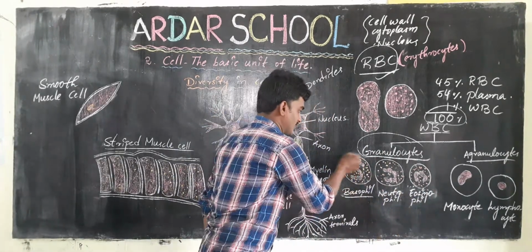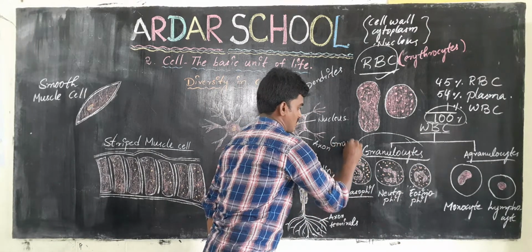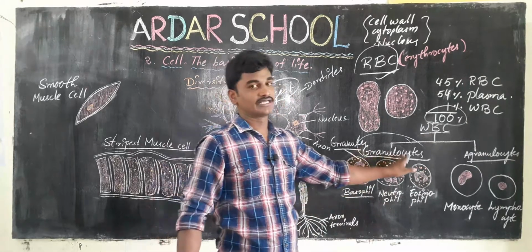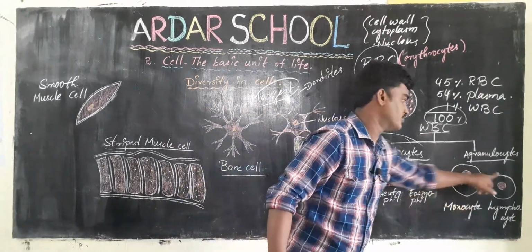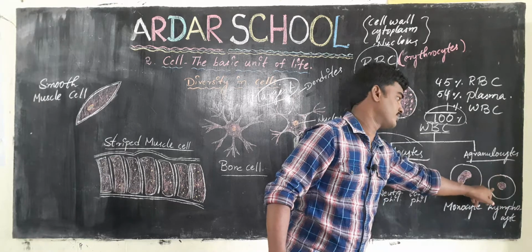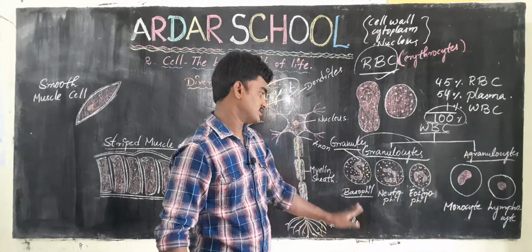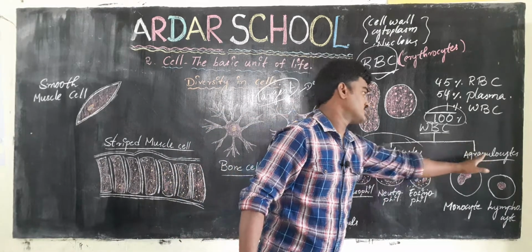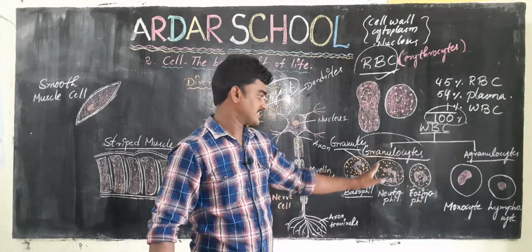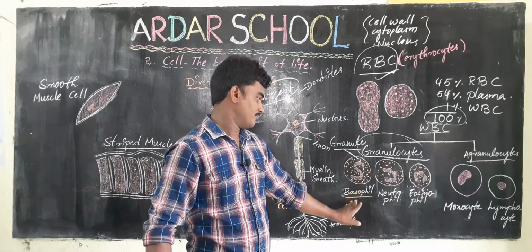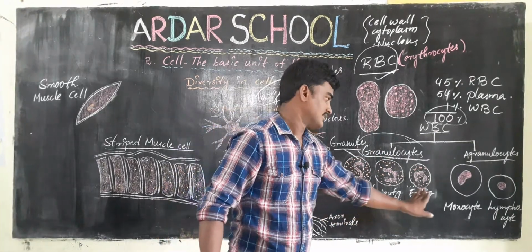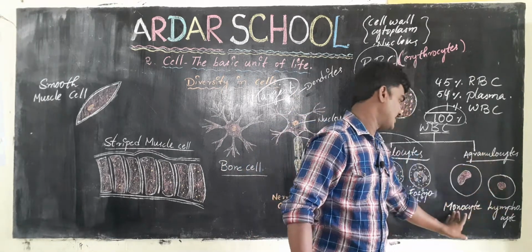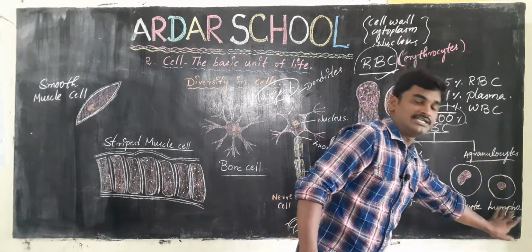These cells contain granules in the cytoplasm, that's why we call them granulocytes. The others do not have any granules in the cytoplasm, so they are agranulocytes. White blood cells are categorized into two: granulocytes and agranulocytes. Granulocytes are of three types: basophils, neutrophils and eosinophils. Agranulocytes are two: monocytes and lymphocytes.